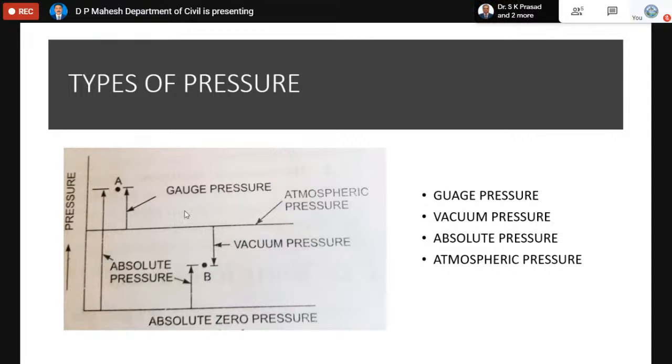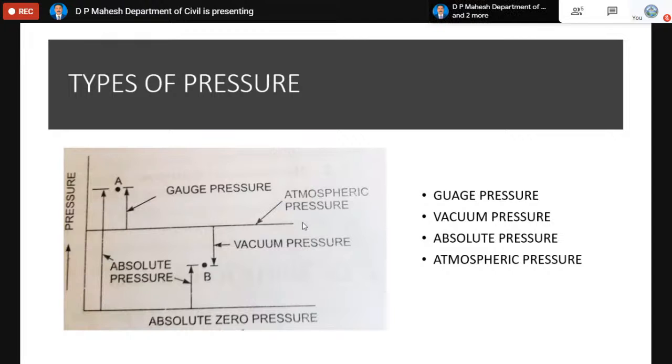You can see in the figure, the bottom one is called absolute zero pressure or complete vacuum. In the middle, the horizontal line indicates atmospheric pressure. The moment you measure the pressure using atmospheric pressure as a reference, there will be two values of pressure.